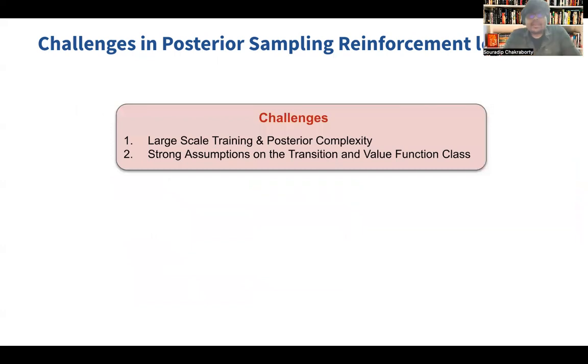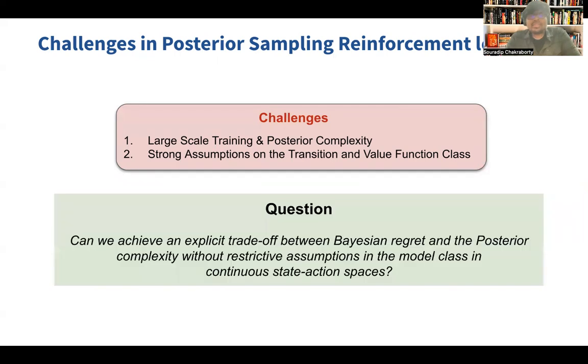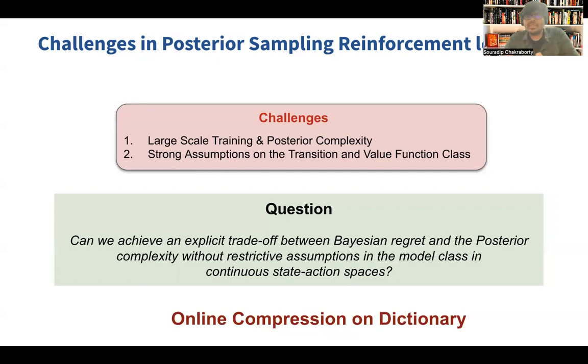So to summarize, we get two major challenges. One is the large scale training and unbounded posterior complexity. The second is the strong assumptions on the transition value function class. So under this setting, we ask the question: is it possible to achieve an explicit trade-off between the complexity and the regret, or some theoretical notions, without restrictive assumptions on the model class for continuous state action space? So one can say, yeah, we can do that.